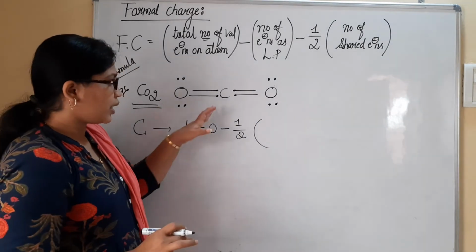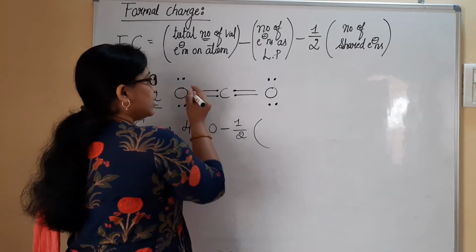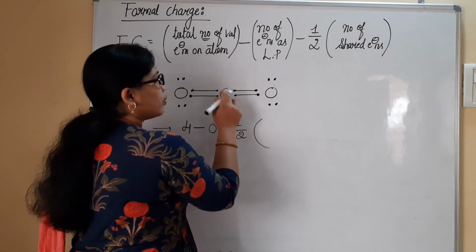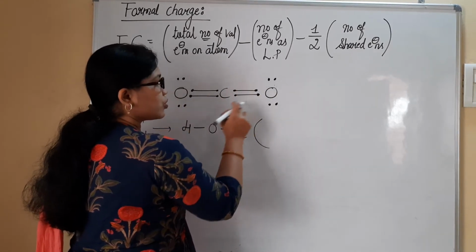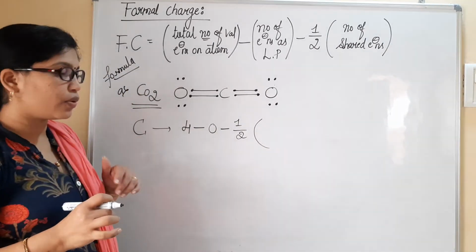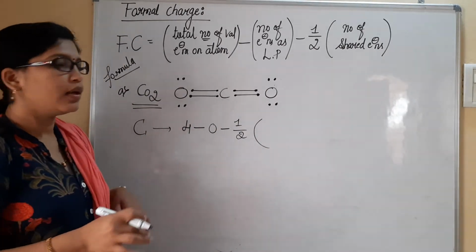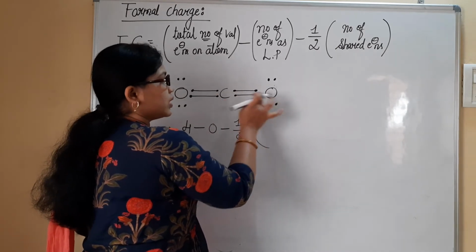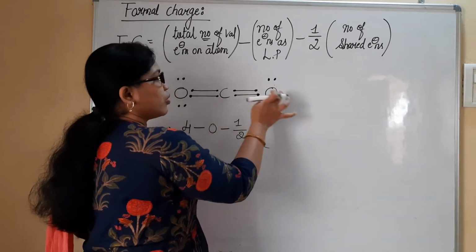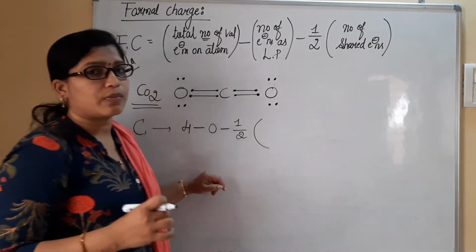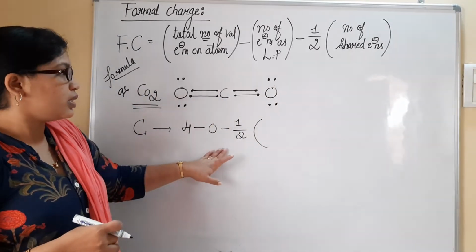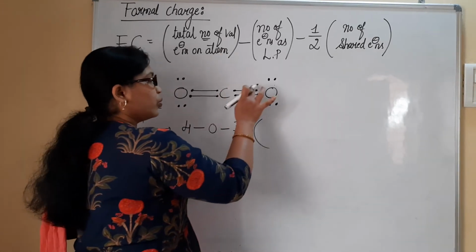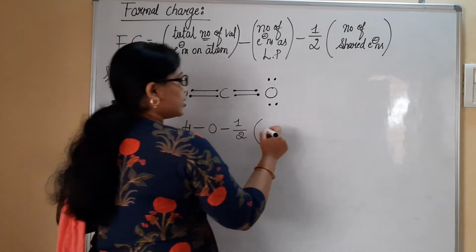That is, shared electrons of carbon, if you consider, there are totally 2 plus 2 plus 2 plus 2. Totally 8 electrons are shared. Why ma'am? Why not 4? You can ask me. Because these 2 electrons belong to carbon as well as oxygen. Similarly, these 2 electrons belong to oxygen as well as carbon also. In that case, generally we prefer the number of shared electrons as 2, 4, 6 and 8.